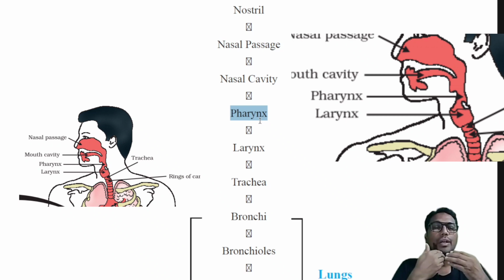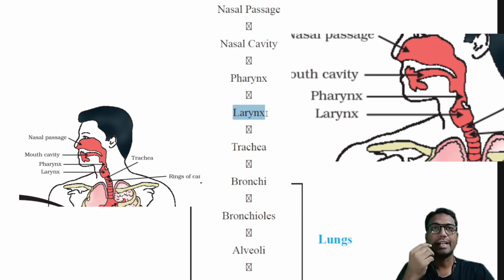Below this flap you find the presence of the voice box, which is called the larynx. Okay, inside the larynx there are two thin membranes, which are called the vocal cords.